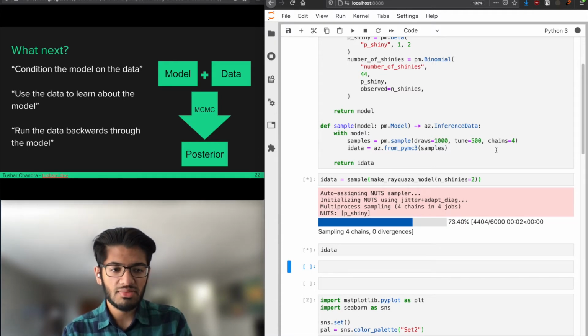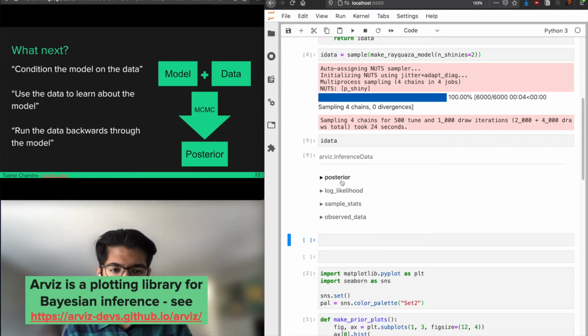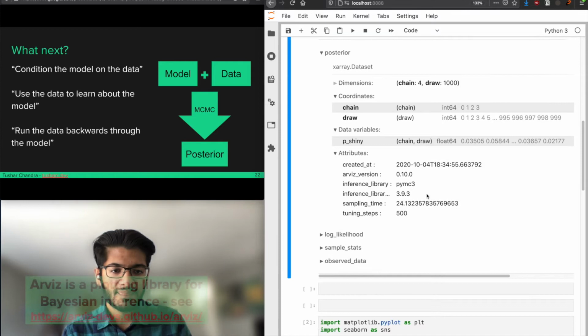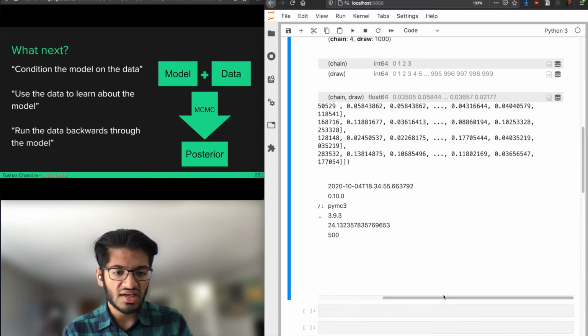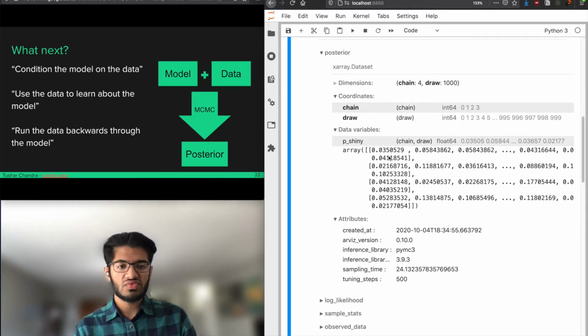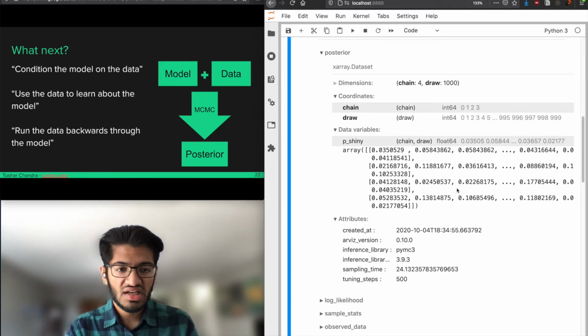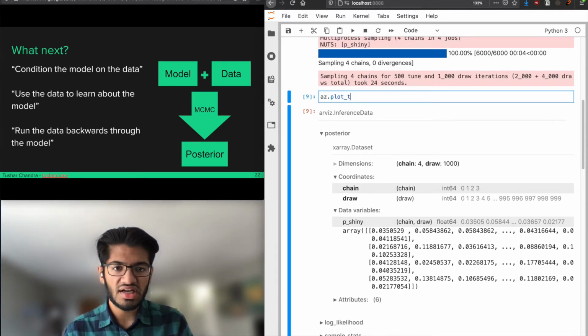And here we go. This is a simple model, so it runs super quickly. So we have our ArviZ inference data. We have our posterior, and we have 4 chains of 1,000 draws each, and our variable is p shiny, which is indexed according to chain and draw. So if we click on this over here, we get what some of the samples were. So the first sample was 0.035, the second sample was 0.058, next sample was also 0.058, and that just repeats. So we can plot this. ArviZ is a plotting library. So what I'm going to do is do az.plot_trace(idata).